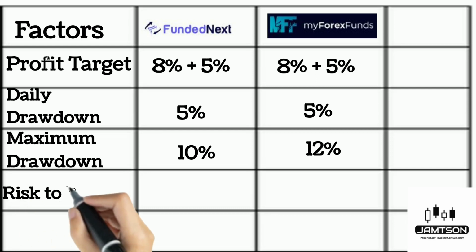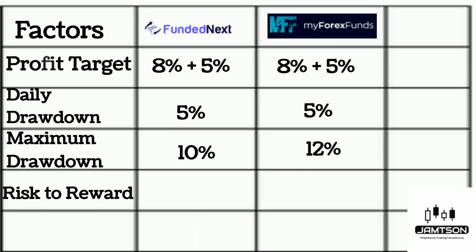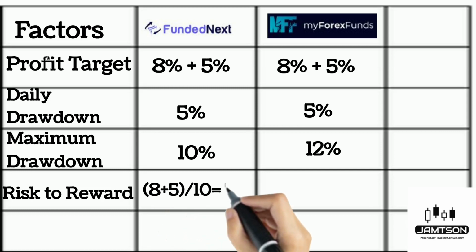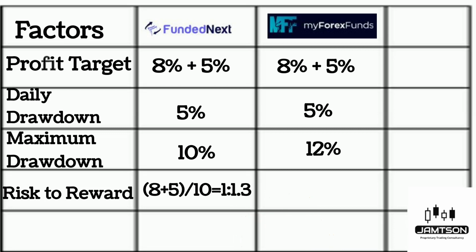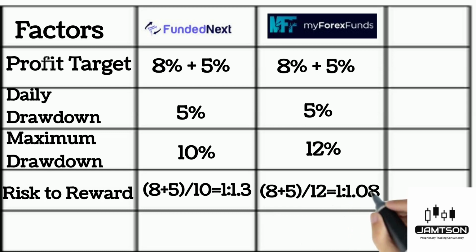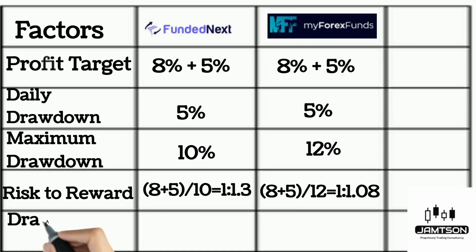Now, if we look at their risk to reward expectation, in case you don't know what it is, it's a comparative figure which will tell us how tough or easy the challenge will be. The lower the ratio, the easier the challenge will be from the perspective of maximum loss and the profit target which they are expecting. In order to calculate that, I add 8 plus 5, whatever the target is, and divide by whatever the maximum loss is. So it comes to 1:1.3 for FundedNext, whereas in My Forex Fund it comes to 1:1.08. Now, as you can see, it's very clear that My Forex Fund evaluation is much easier compared to FundedNext.